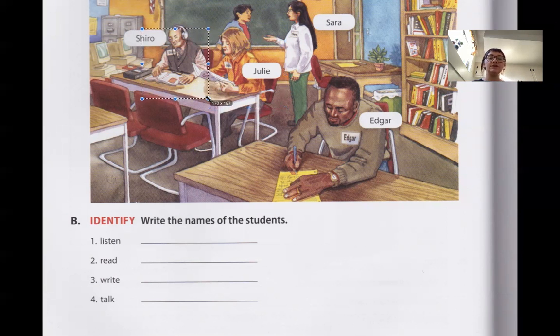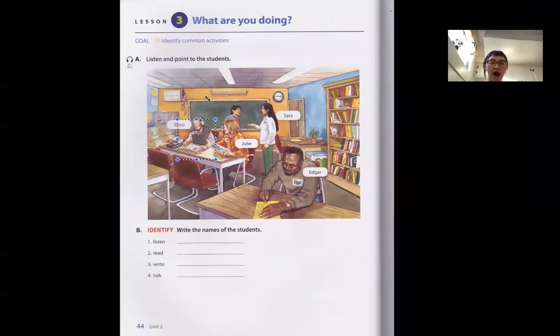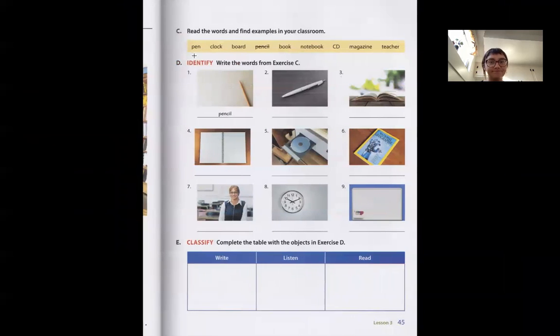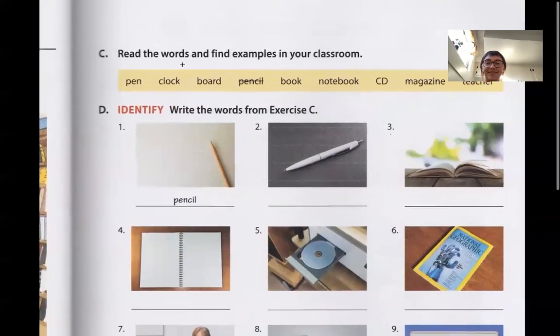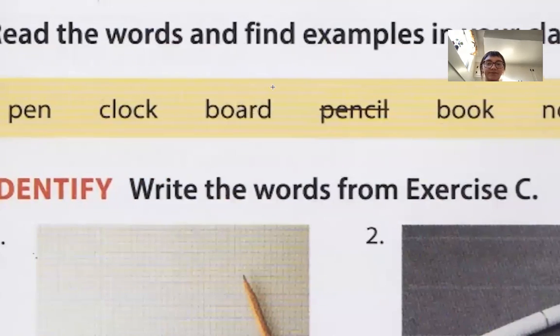And then another student has headphones on, right? Headphones, the things that cover your ears or go into your ear. So that student, the action is listen. Okay. Now we're going to read the words and find examples in our classroom, even though we don't have a classroom right now. So we'll just focus on these words on their own.